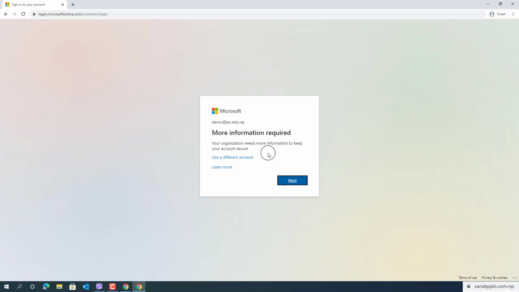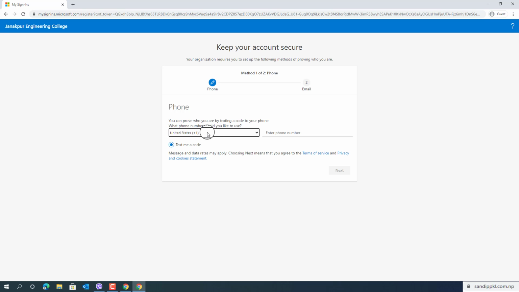Here you can see more information required. As this is the first login attempt, I am getting this message for self-service password reset setup or MFA, multi-factor authentication. Now let's click next, and here you have two methods to verify.